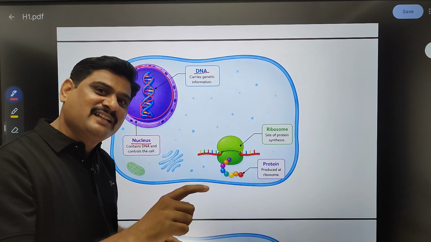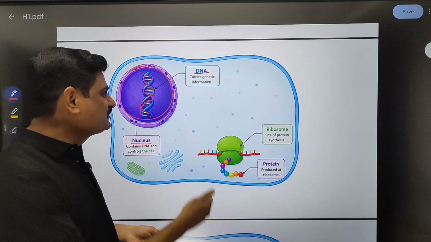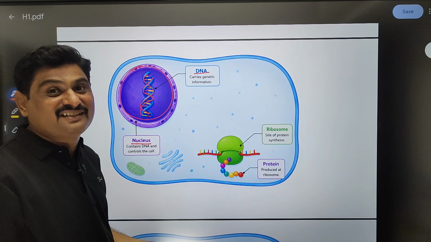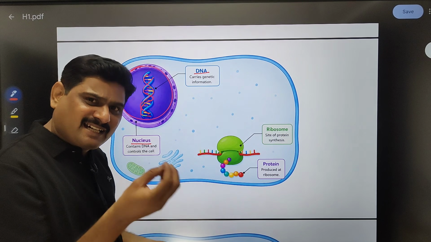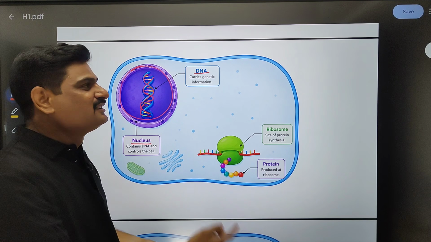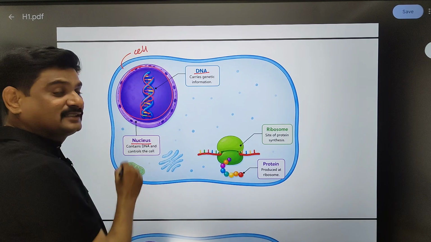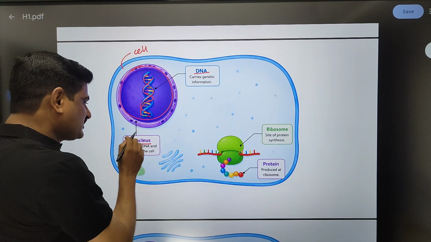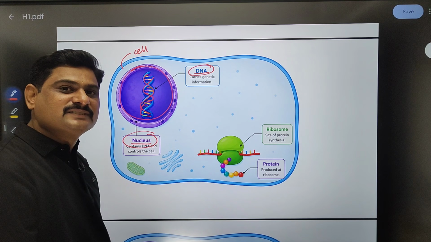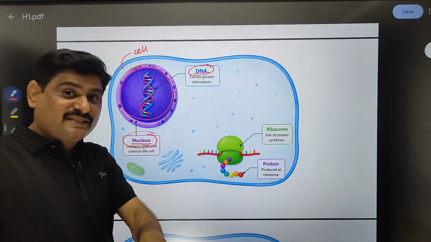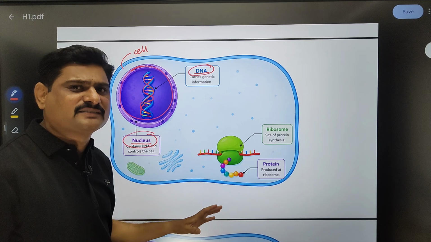Because all your biological characters depend on proteins, and all the information about proteins is present in DNA. So DNA is the main thing in this concept. If DNA is so important, at least we should know where it is present. This whole outline is your cell. Inside the cell, this round structure is the nucleus. Inside the nucleus, DNA is present. DNA is present in the nucleus and has information about protein synthesis.